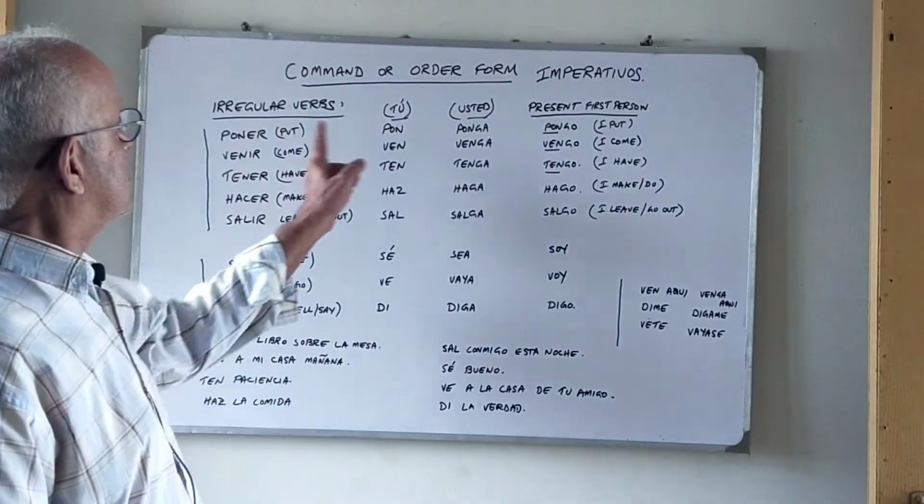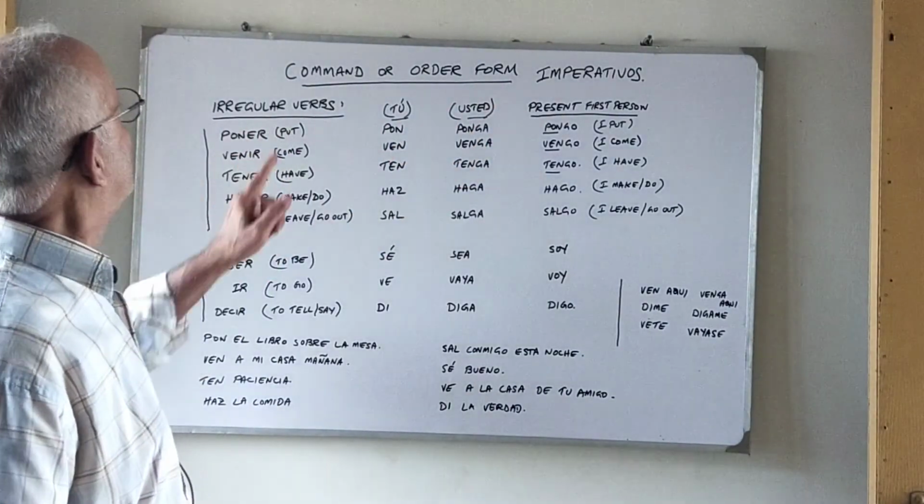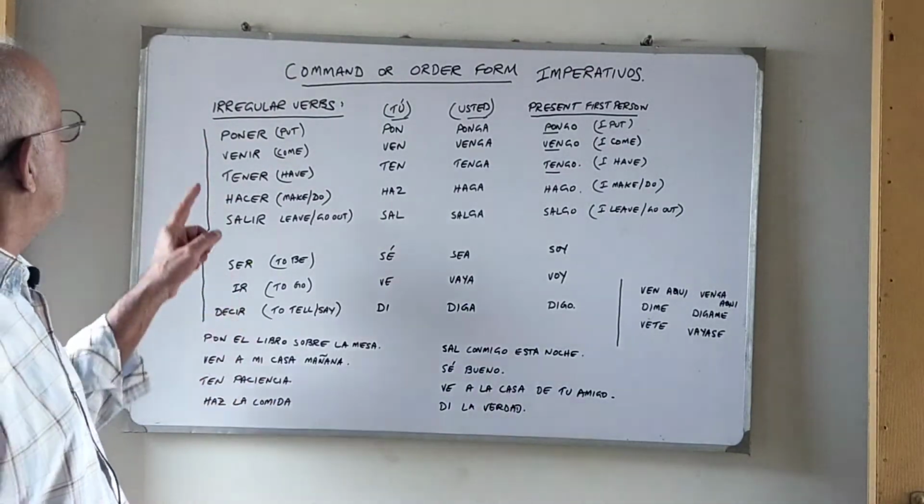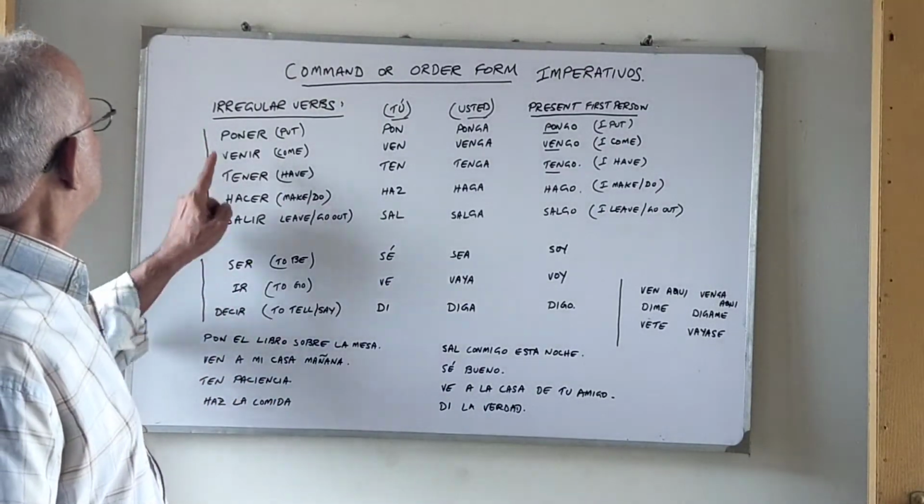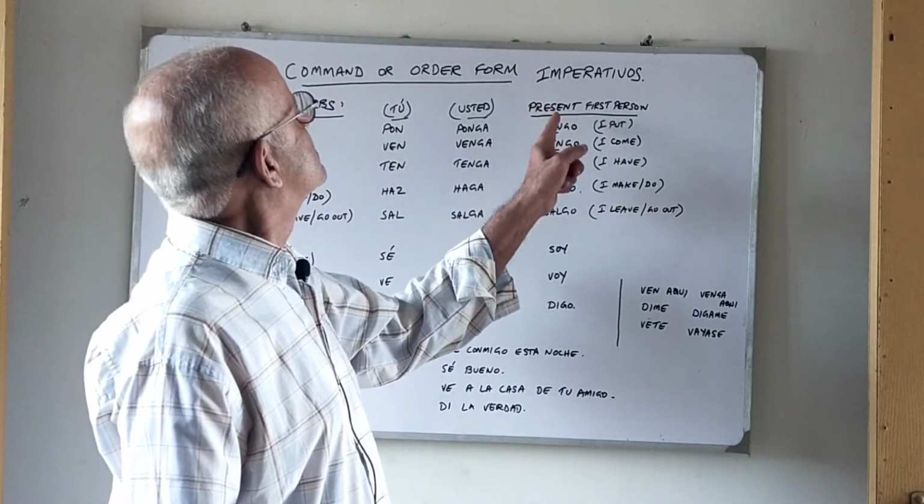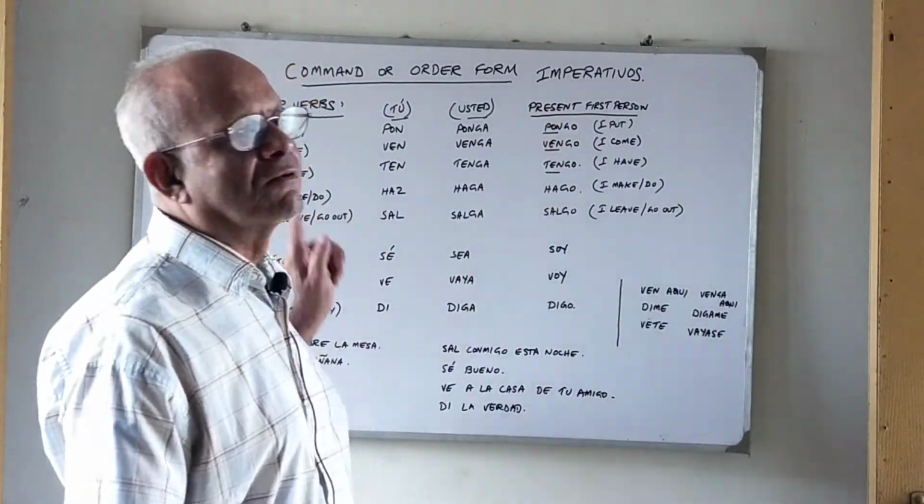Okay, my friends, so these were the irregular imperativo formations. These are also important and they are used very frequently, and the best way to remember them is to memorize them or to link them with the first person conjugation of the present tense of these verbs.